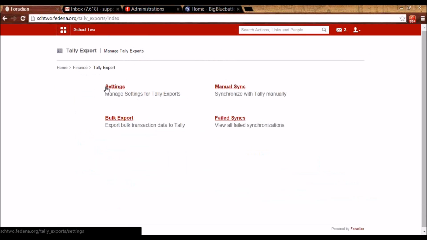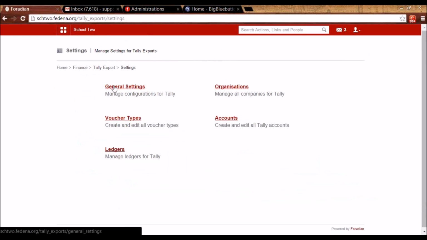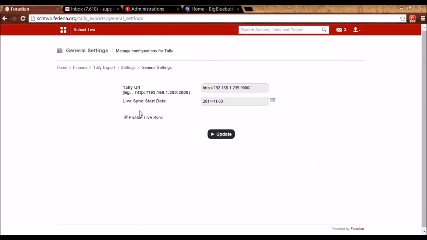So you have to do some settings and general settings here. And you have to give the URL of the Tally where you have installed Tally along with the port number, the way I have given here. And if you want to sync it live, in the sense whenever you are doing a transaction in Fedena, the same should be affected in your Tally at the same time, in that case, you can check this enable live sync.